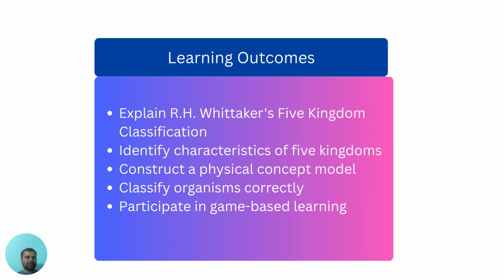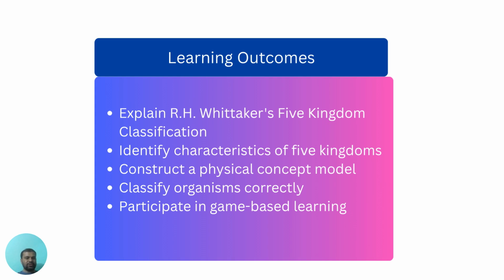Learning outcomes. What are the learning outcomes from this learning instruction? After completing this activity, students were able to explain the five kingdom classification proposed by Robert Whittaker. They identified the characteristics of Monera, Protista, Fungi, Plantae, and Animalia.